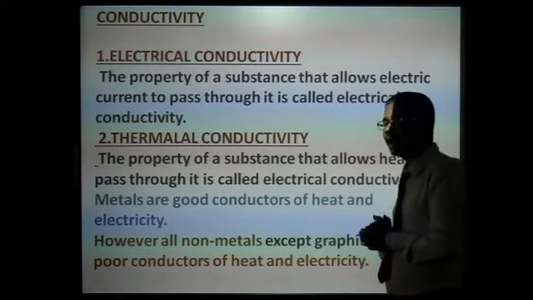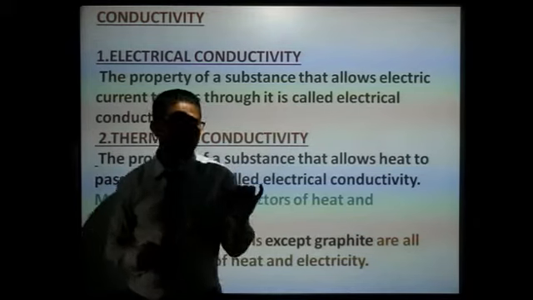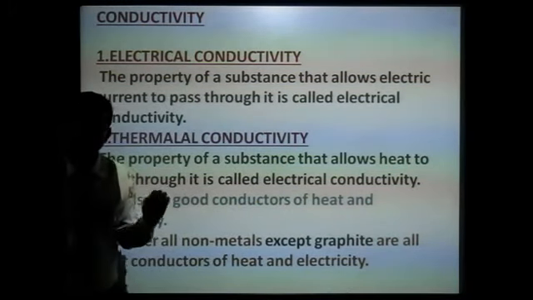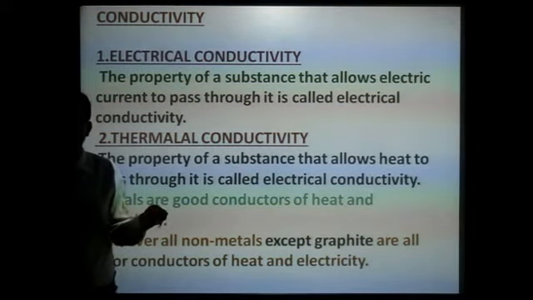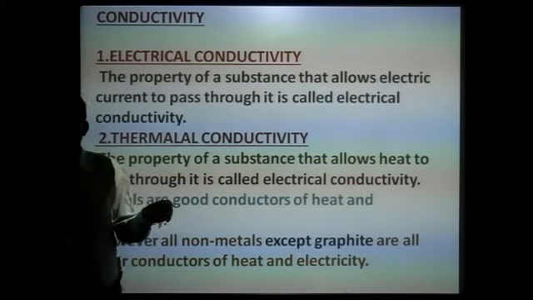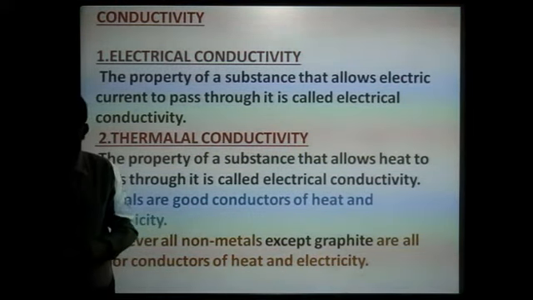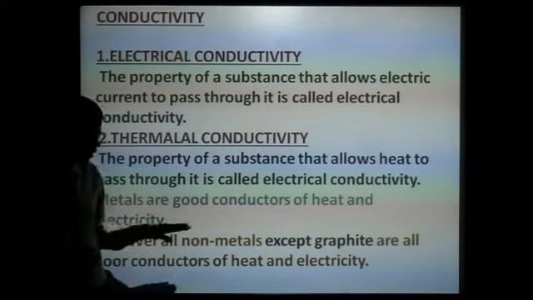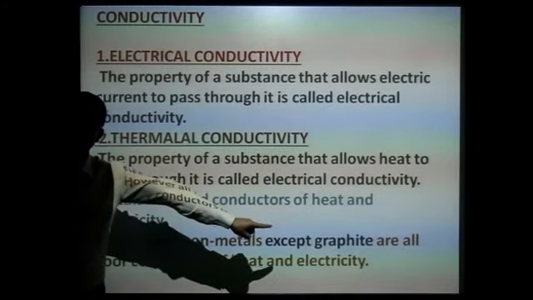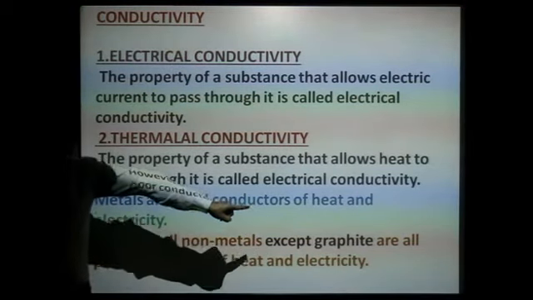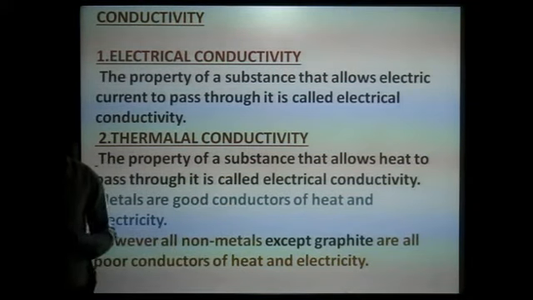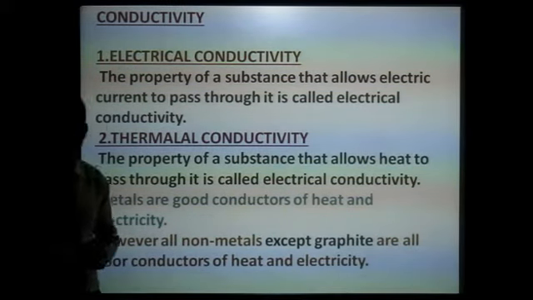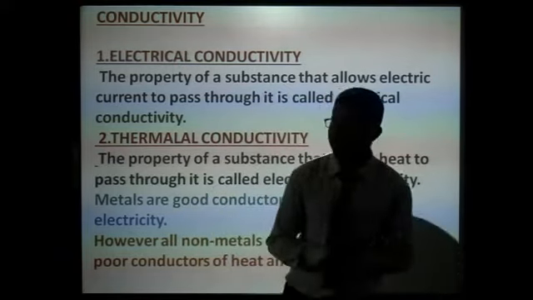Non-metals are poor conductors of heat and electricity. That's why they can also be termed insulators, which do not allow heat or electricity to pass through. So they are poor conductors of heat and electricity, except graphite. Graphite is a form of carbon which is a good conductor of electricity. Graphite can conduct electricity, mind you. Except graphite, all non-metals are poor conductors of heat and electricity.